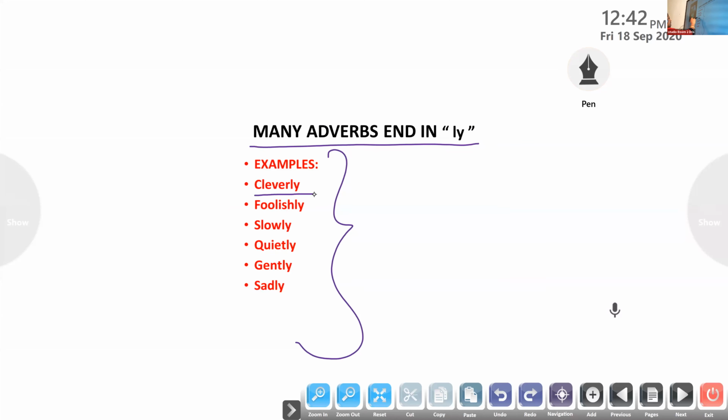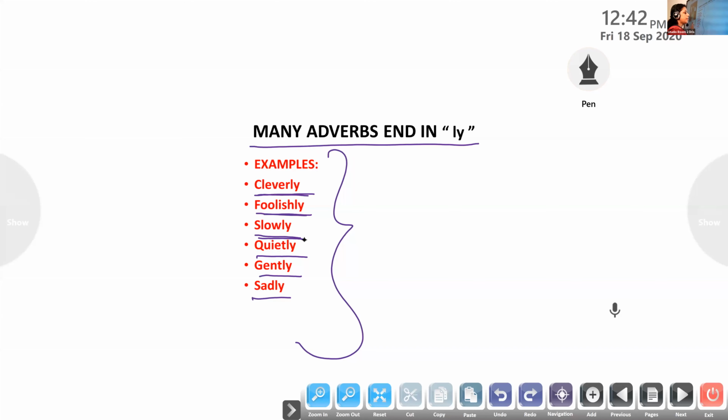These are a few examples of adverbs that end in ly, and we also did exercises related to it, to be familiarized with the adverbs. So all these are cleverly, foolishly, slowly, quietly, gently, sadly. All these are adverbs. We can't just add ly to all the words. So these are the adverbs that end in ly. They tell us how the action happens.